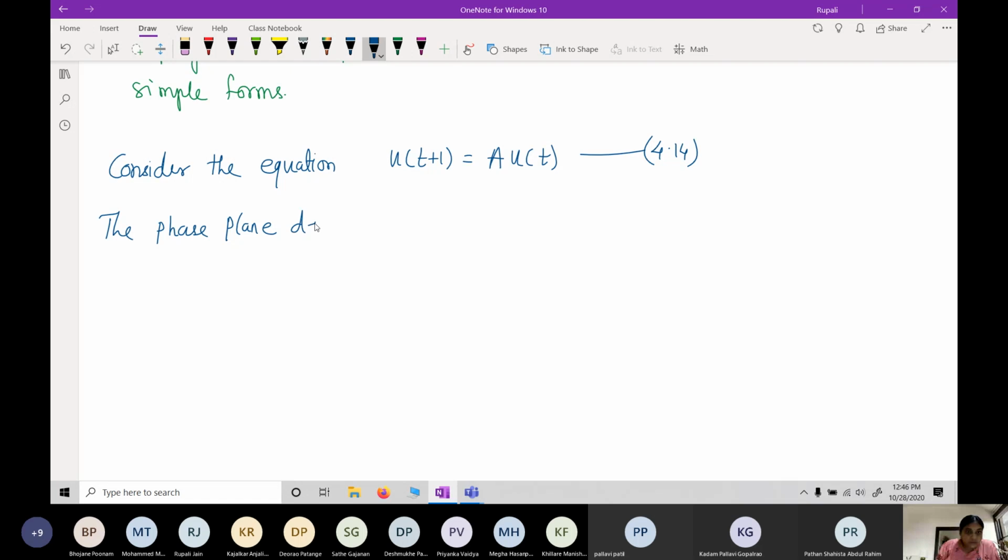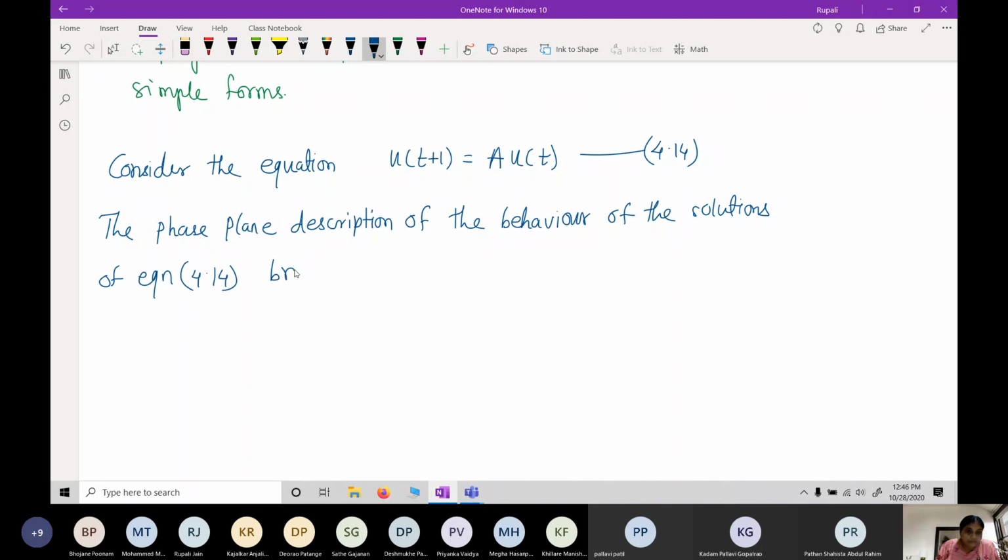The phase plane description of the behavior of the solutions of equation 4.14